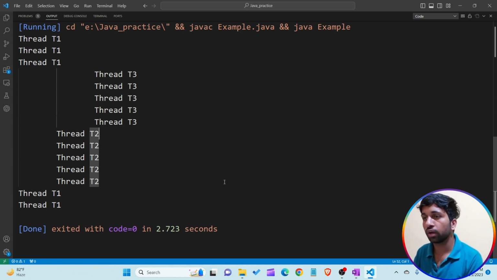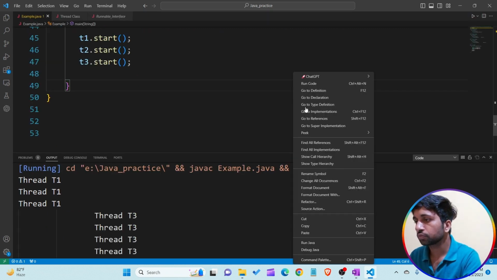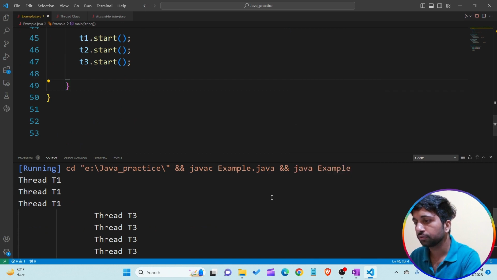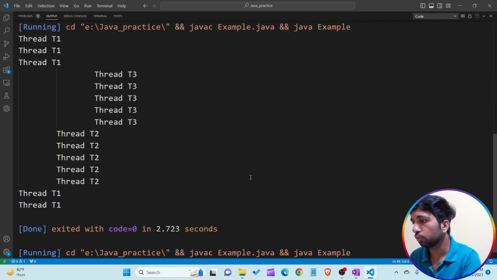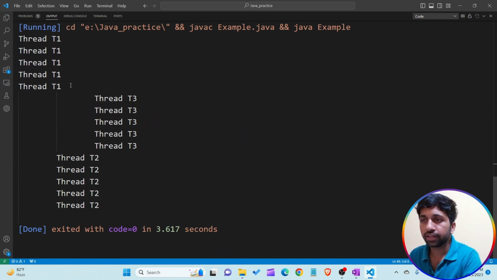If I run the program again, you can see how these things are working. What is the new output? First time T1 executes, then T3, then T2.